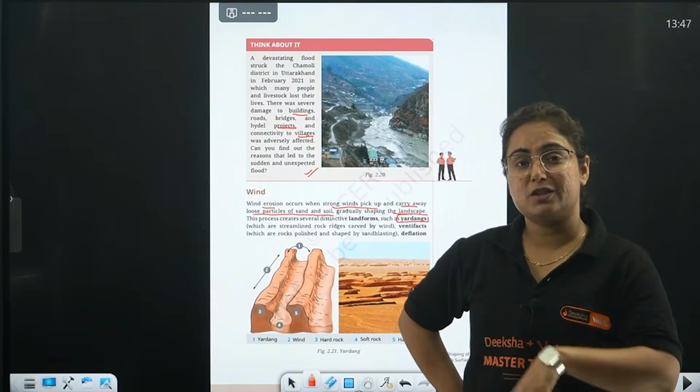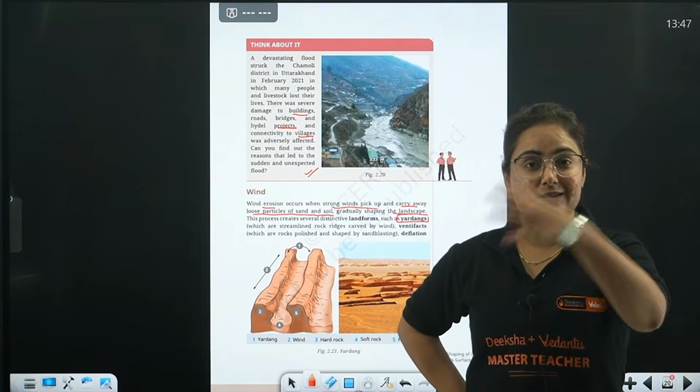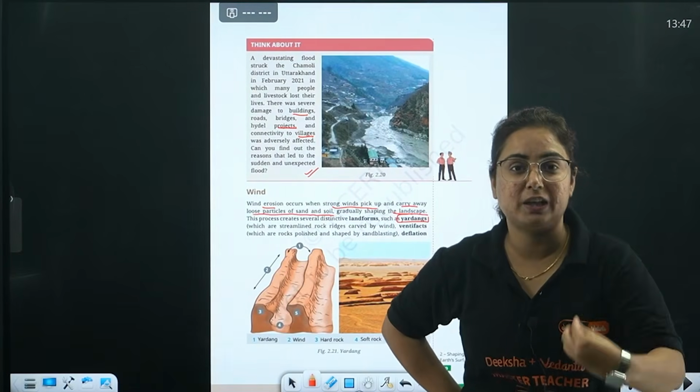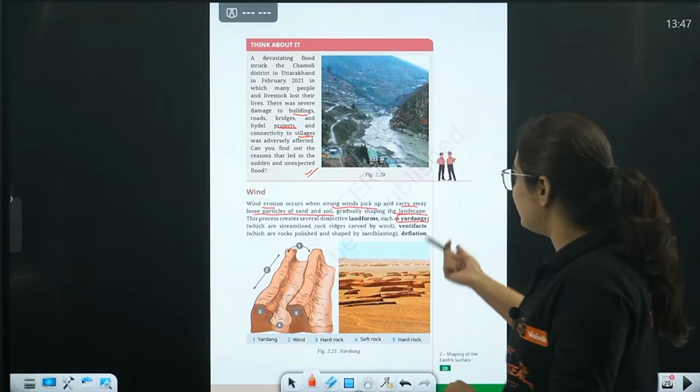Okay? I will suggest you one more thing. When you go outside, see the rocks, see the structure of the rocks, and figure out how it is formed. What are the agents of gradation that lead to its formation? Okay? So one among them is Yardangs.